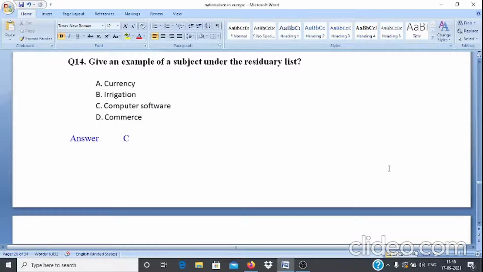Question number 14. Give an example of a subject under the residuary list. Options are A. Currency, B. Irrigation, C. Computer software, D. Commerce. And answer is option C.